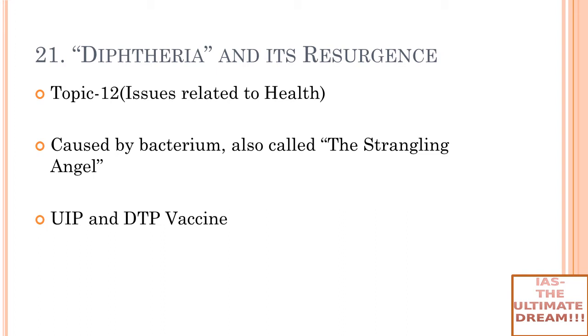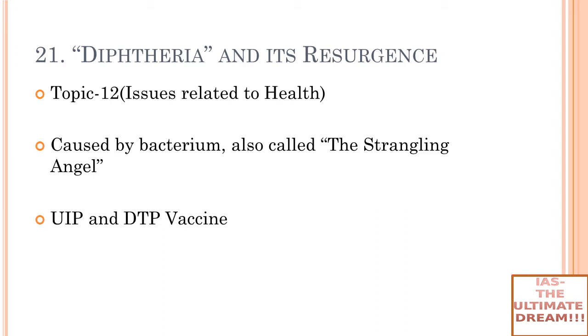Now, why should these deaths not be happening? There's a reason behind it. See, under the Universal Immunization Program, that is UIP, all children below 1 year of age are supposed to get 3 doses of DTP. What is DTP? Diphtheria, tetanus and pertussis vaccine, followed by 2 booster doses between 1 to 2 years and 5 to 6 years, right? Now, let's take each topic one by one.